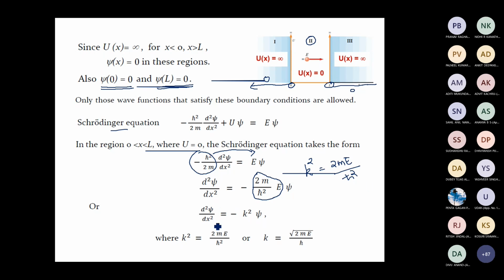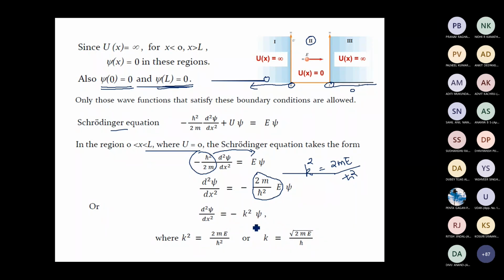So the Schrodinger equation reduces to d square psi by dx square equal to minus k square into psi, where k square is nothing but 2mE divided by h bar square. So the Schrodinger equation which we need to solve reduces to this form, d square psi by dx square equal to minus k square into psi. So this is a simple second order differential equation.